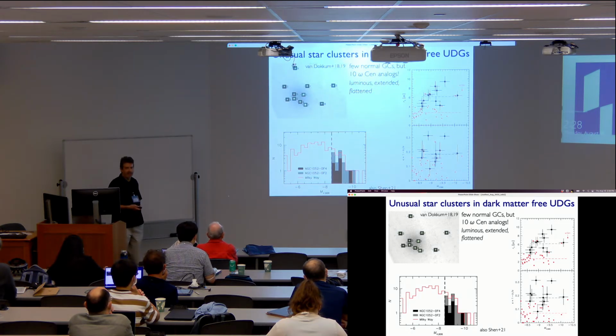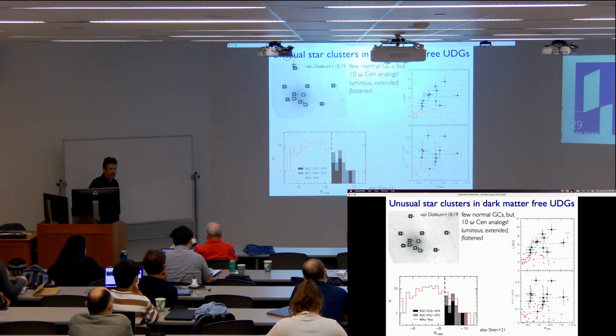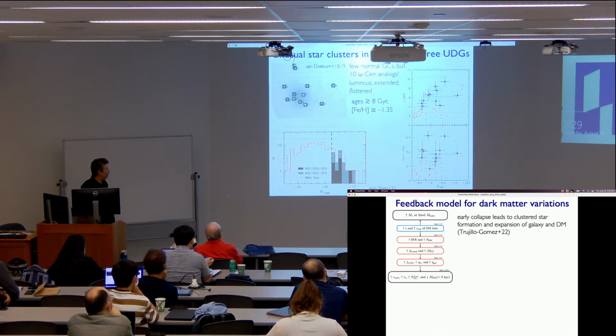And omega Cen in the Milky Way is thought to be a stripped nucleus. They also have very large half-light radii and large ellipticities. So that's a bunch of these big luminous star clusters, which is another anomaly. They're old and metal poor from spectroscopy.